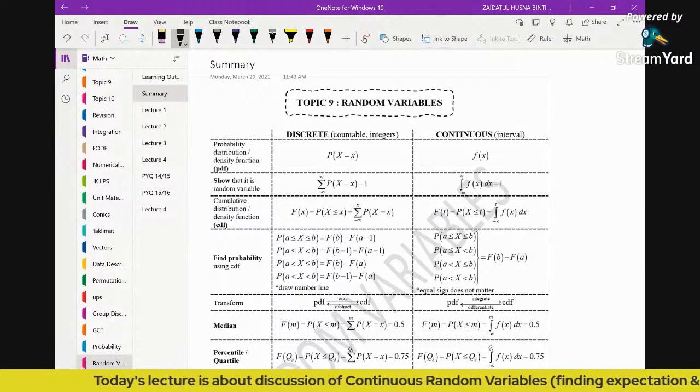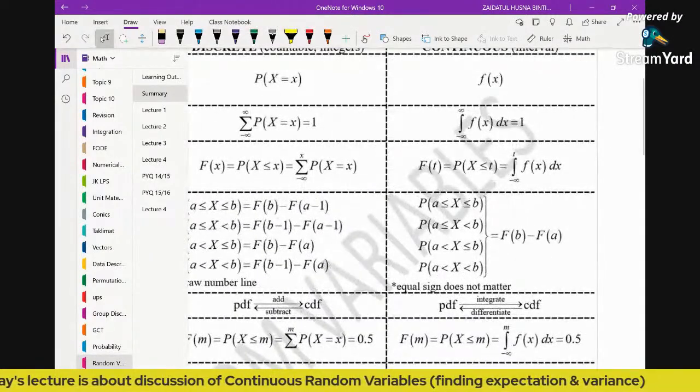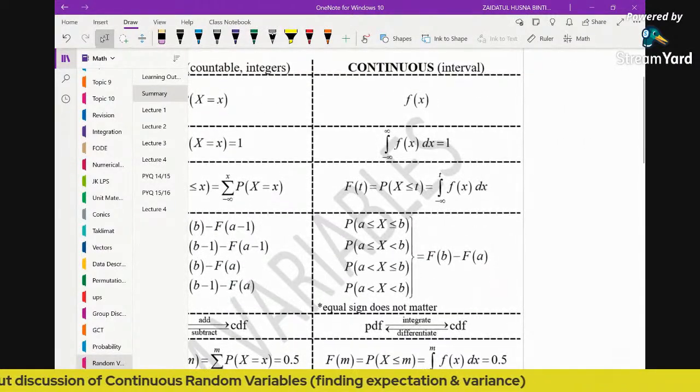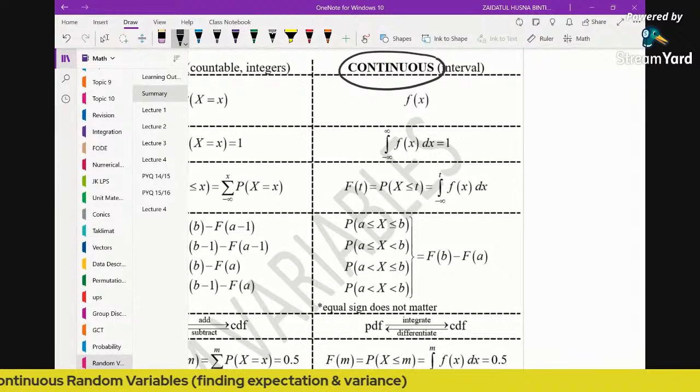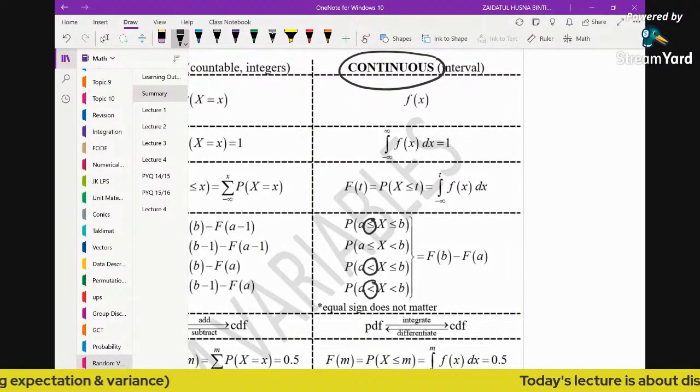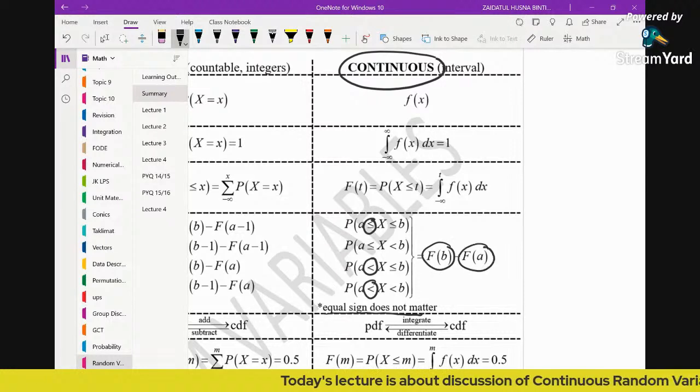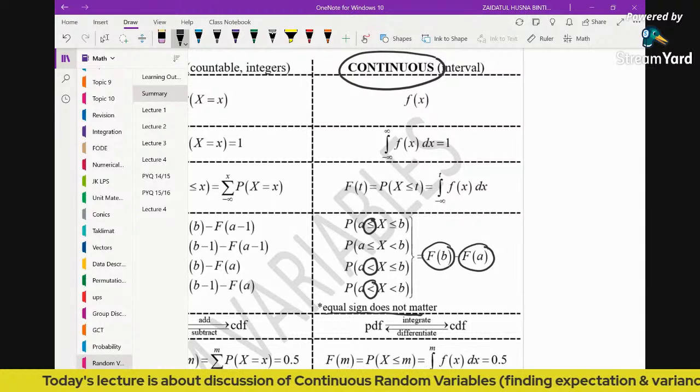So you can see clearly from this, if you want to find probability for a continuous random variable, even though you have equal or not equal, it does not really matter. Actually we are looking for simply the area below the graph.